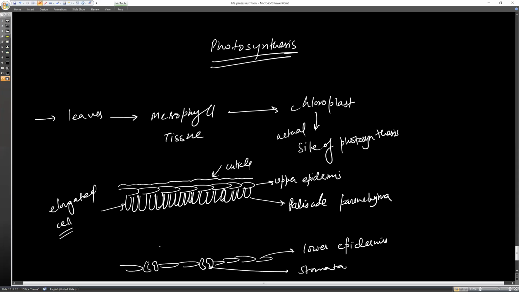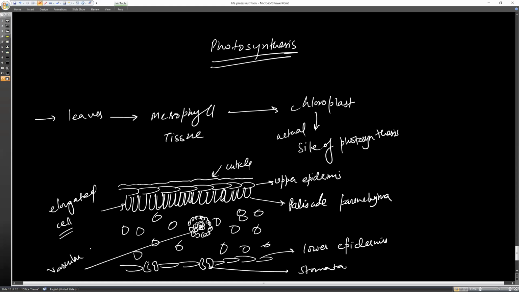Here we have some cells with spaces, and here in the middle we have the vascular bundles, which are the xylem and phloem tissue. This is the vascular bundle, and this is called spongy parenchyma.